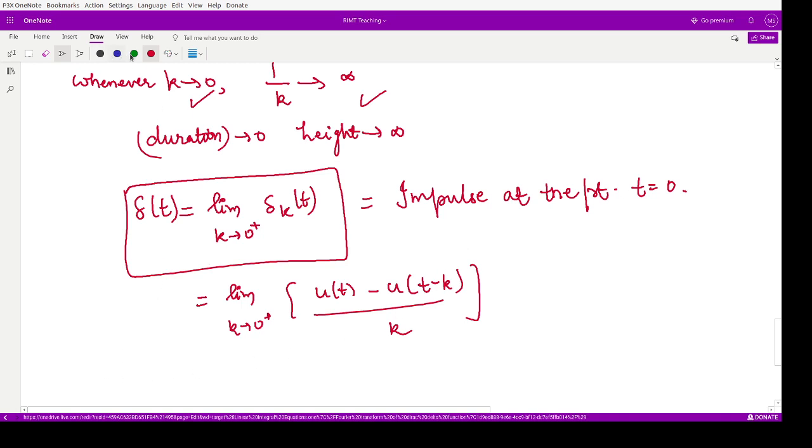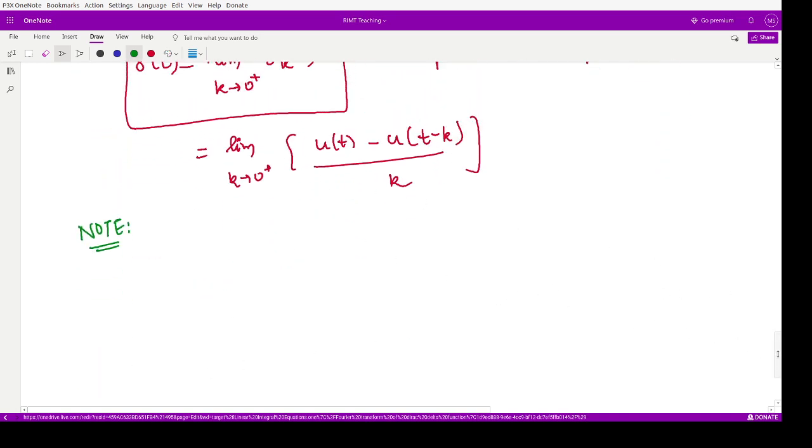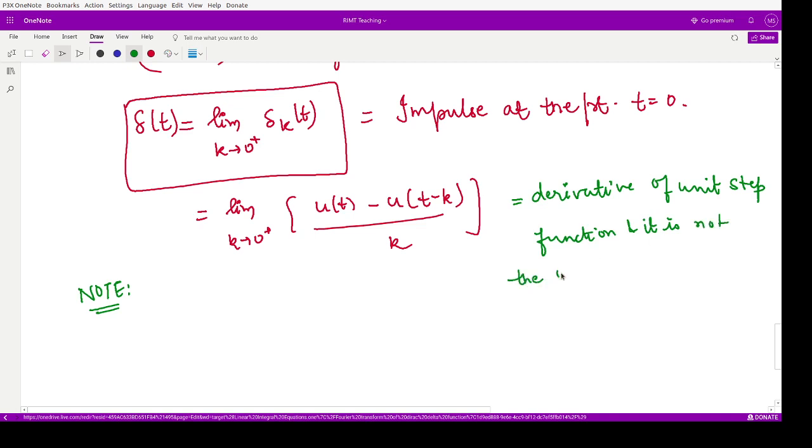So one thing that should be noted here is, note, here you can see this resembles the derivative of the unit step function, and it is not the ordinary derivative, but the generalized derivative.